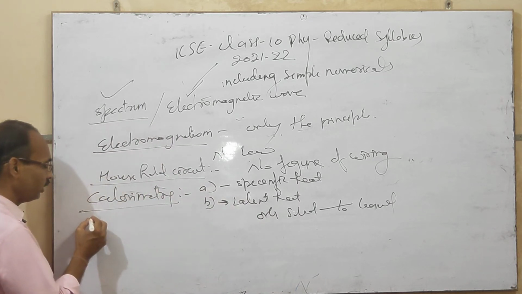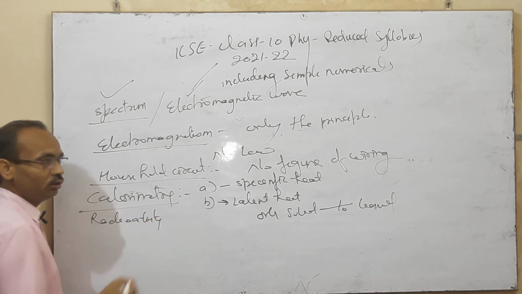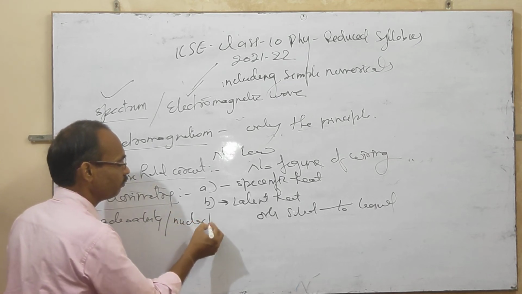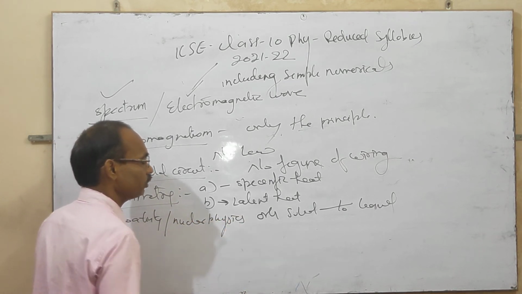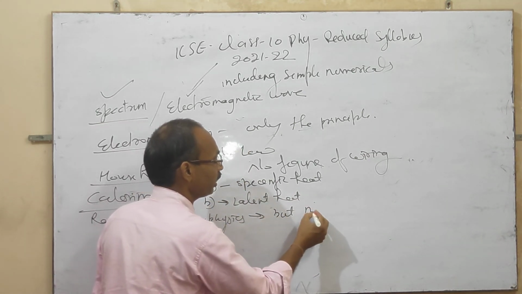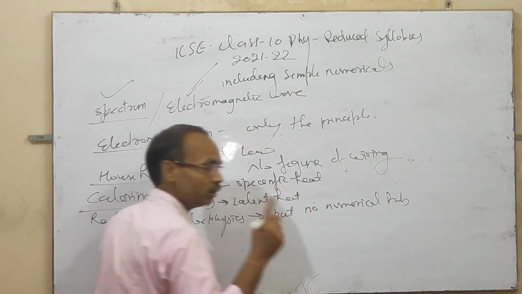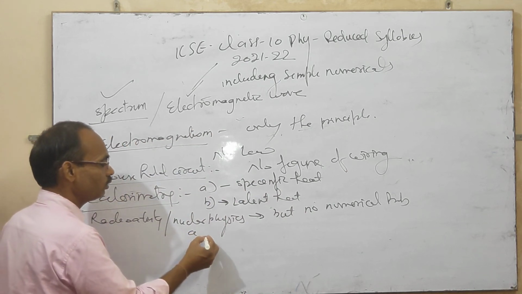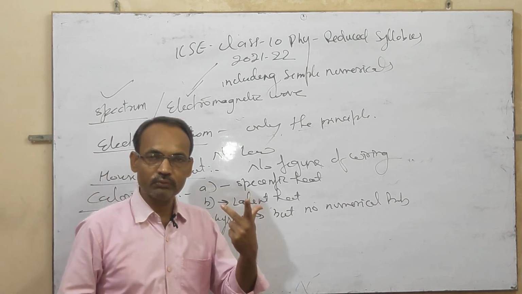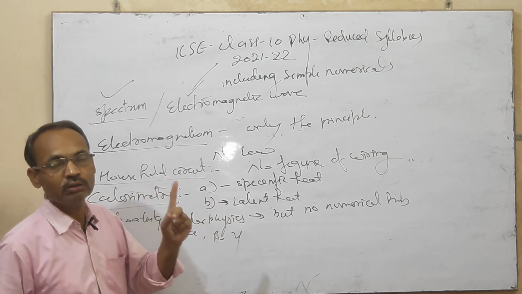And the next and last chapter is radioactivity in Concise Selina and nuclear physics in Goel Brothers. It is also included, but no numerical problems. Only the study of alpha, beta and gamma radiation, and what the effect in the nucleus is after alpha, beta and gamma radiation, has been kept.